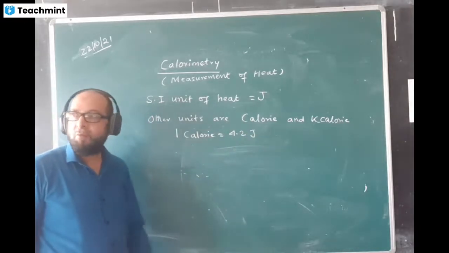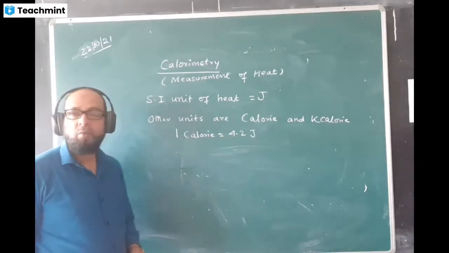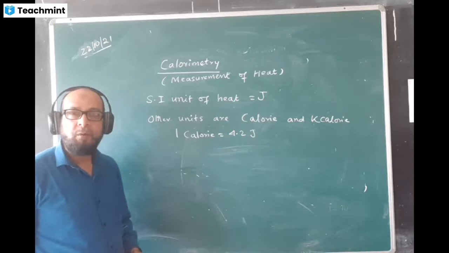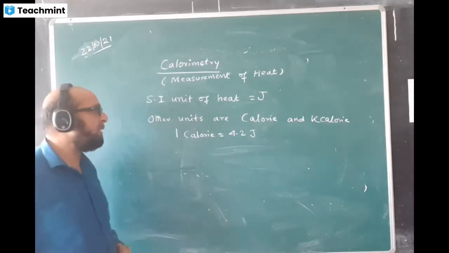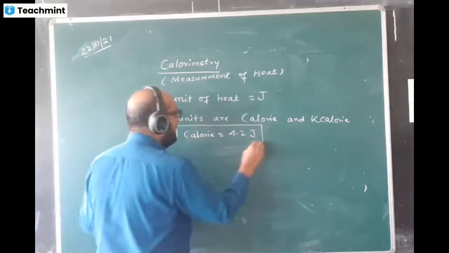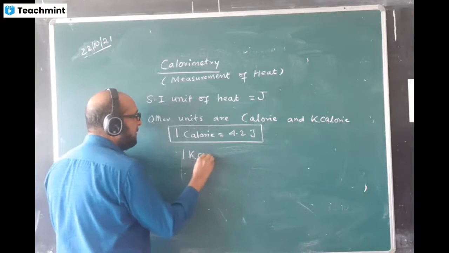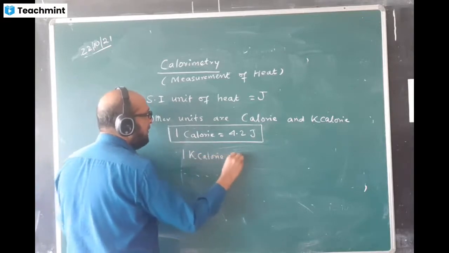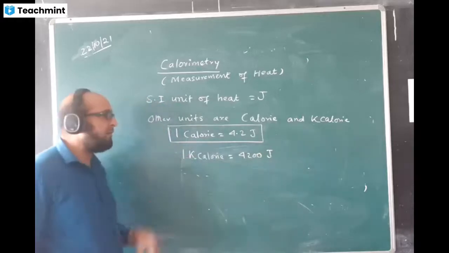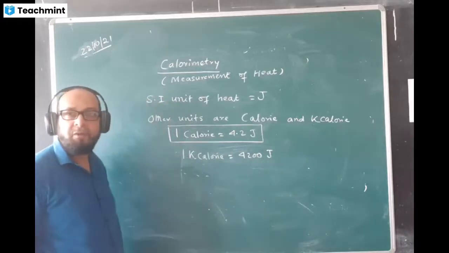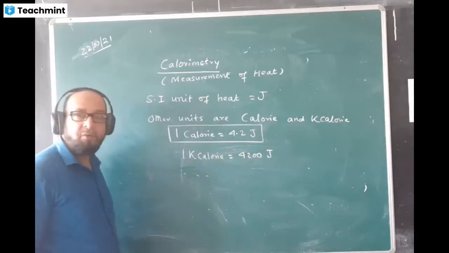4.186, exactly 4.186, but we are rounding off and that is approximately 4.2 joule. So this is the value: 1 calorie makes this many joules. And 1 kilocalorie will be equal to 4200 joules. Kilo means 1000, no? That means 1000 calories. 4.2 into 1000, so the answer is 4200 joules.